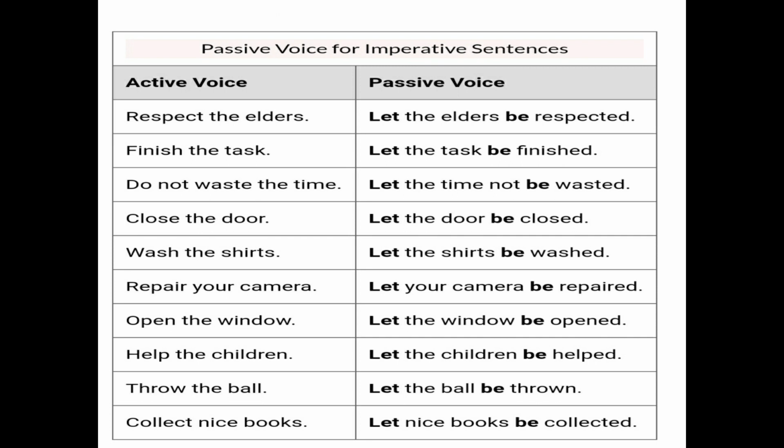Wash the shirts. Let the shirts be washed. Repair your camera. Let your camera be repaired. Open the window. Let the window be opened. Help the children. Let the children be helped. Throw the ball. Let the ball be thrown. Collect nice books. Let nice books be collected.